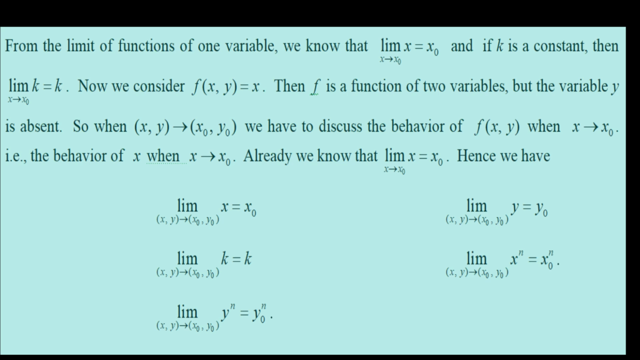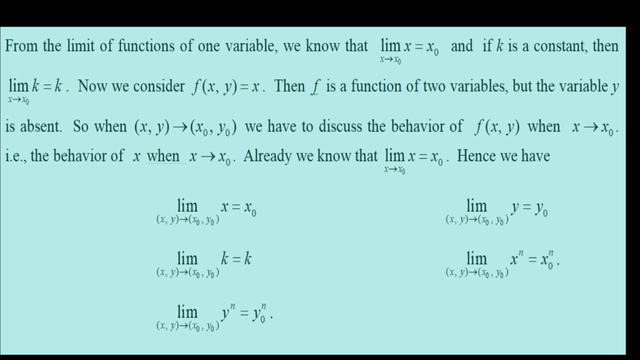That is, the limit is L if for every number epsilon greater than 0, there exists a corresponding number delta greater than 0 such that f(x, y) satisfies the absolute value of f(x, y) minus L less than epsilon whenever the distance between the ordered pair (x, y) and (x0, y0) satisfies 0 less than the square root of (x minus x0) squared plus (y minus y0) squared less than delta.